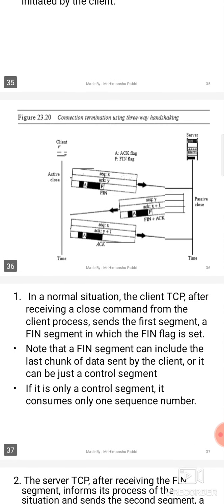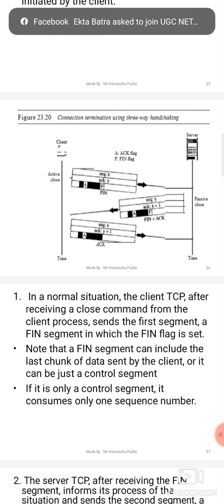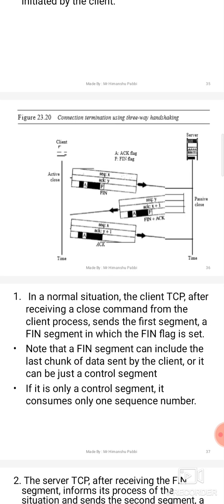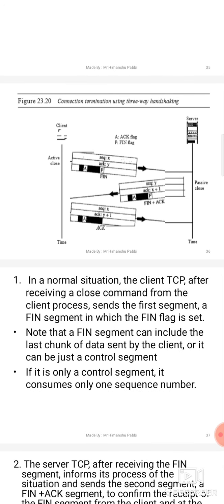So the first step is the client TCP, after receiving a close command from the client process, sends a first segment as a finish segment in which the FIN flag is set. Okay, so the client will send a segment containing the last chunk of data to be sent, and also set the FIN flag to 1, which is finish. So the client wants to terminate the connection.